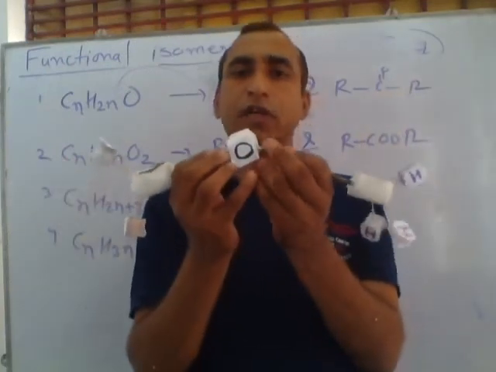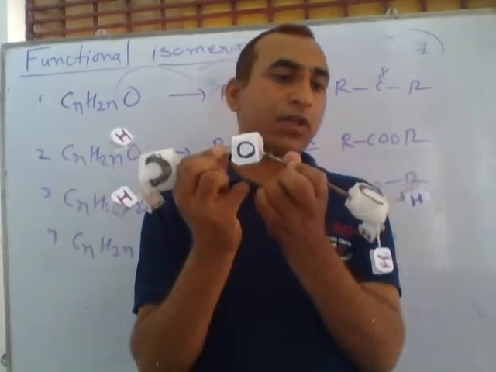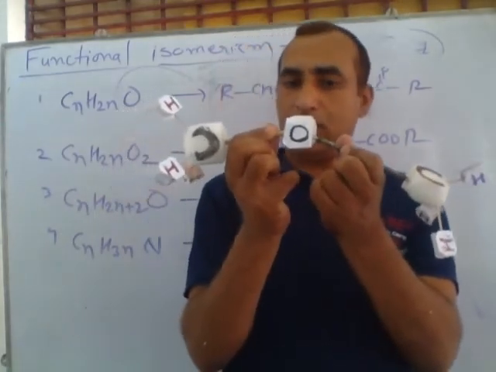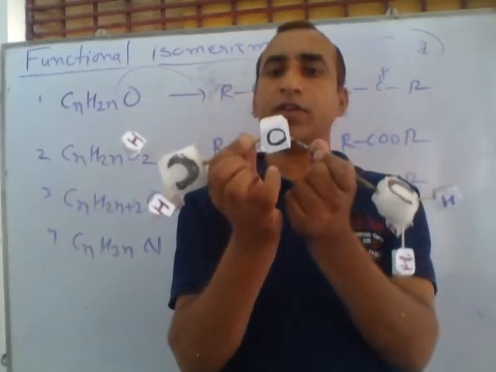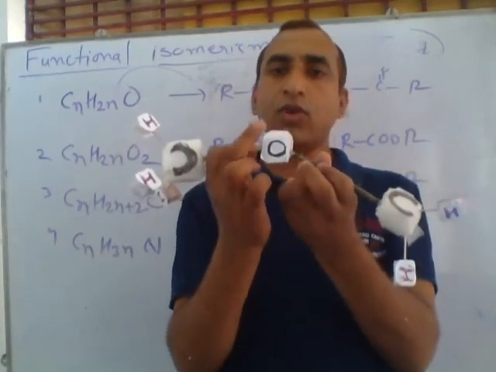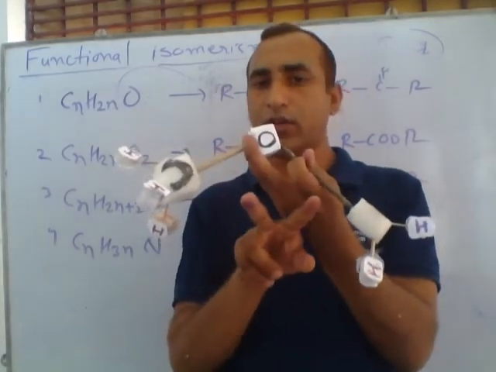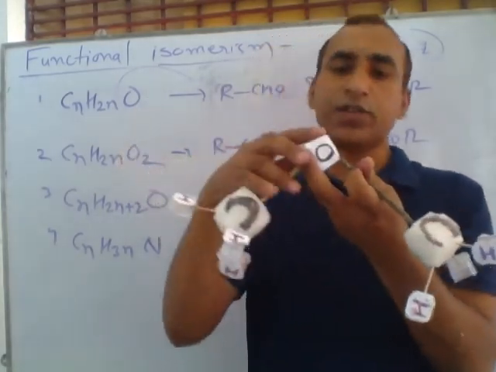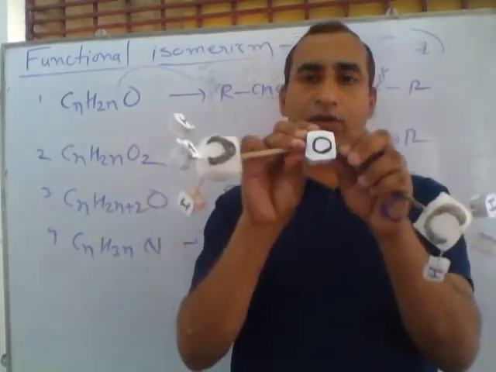This compound is actually called ether. In ether, these two CH3 are directly connected with oxygen, and the formula is the same; alcohol and ether have different functional groups. In ether, there are two lone pairs present on oxygen, so the shape is angular, just like a water molecule, along with two lone pairs of electrons.